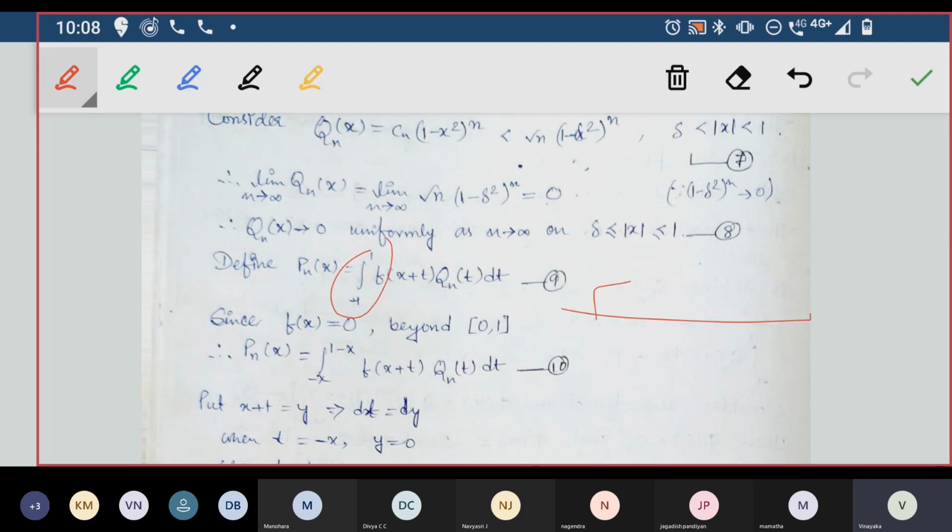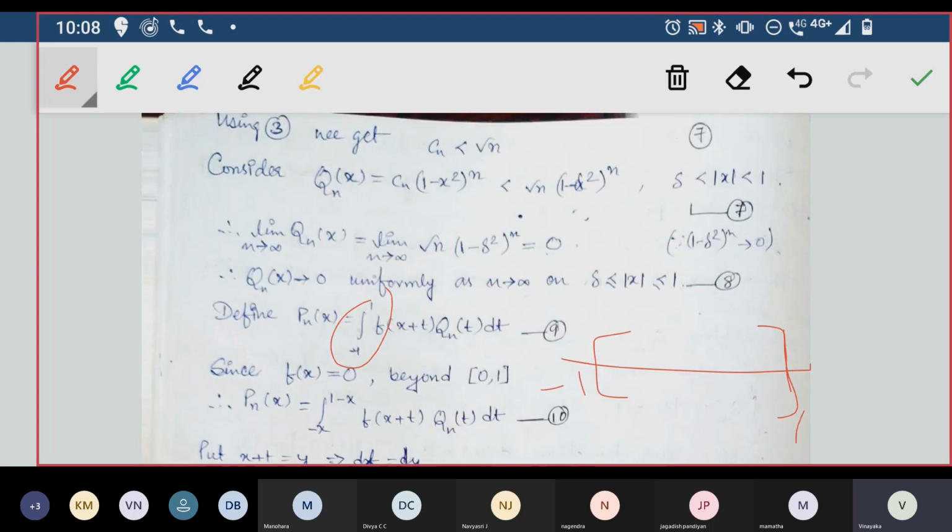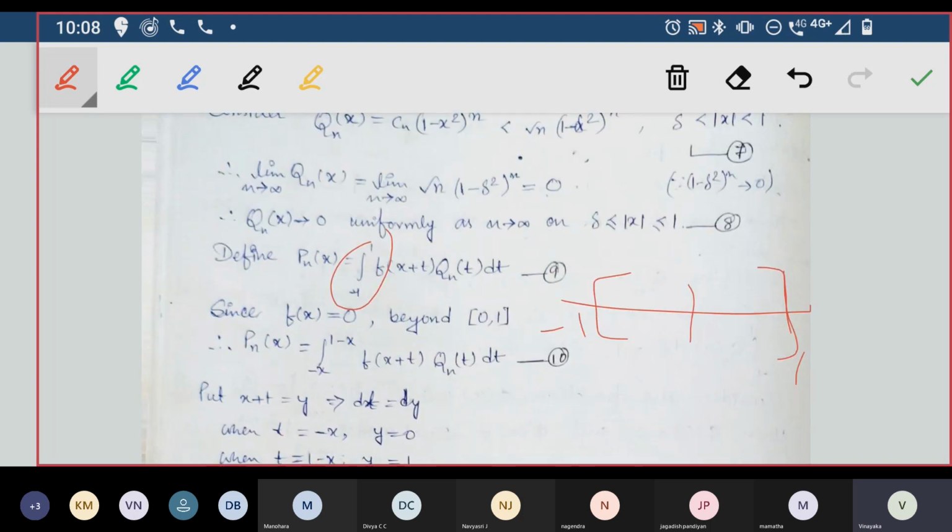So if I have the interval, this is -1 and this is 1, I can divide it into two parts with 0 in the middle: -1 to 0 and 0 to 1. And the function from here to here is 0 itself. f of x is equal to 0 itself. And only on 0 to 1 is it a varying, continuous function. So I can redefine this whole thing with limits from -x to 1 minus x.